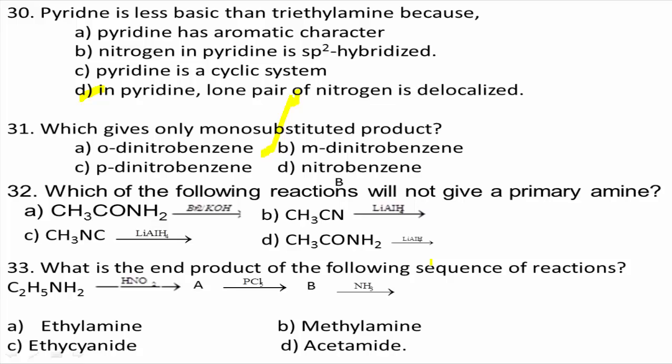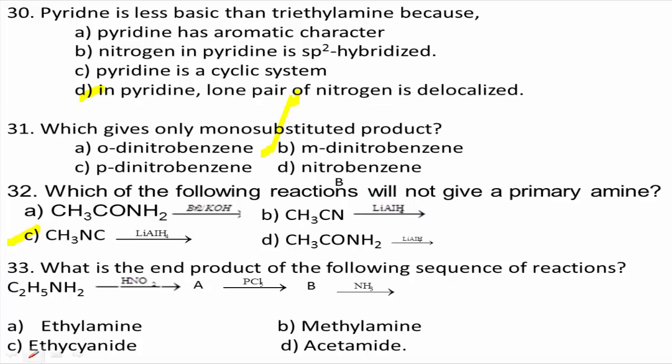When we observe the reactions given in the question, in option C, methyl isocyanide treated with lithium aluminum hydride forms a secondary amine. But the other reactions give primary amine. Therefore, reaction C will not give a primary amine because methyl isocyanide treated with lithium aluminum hydride forms a secondary amine.